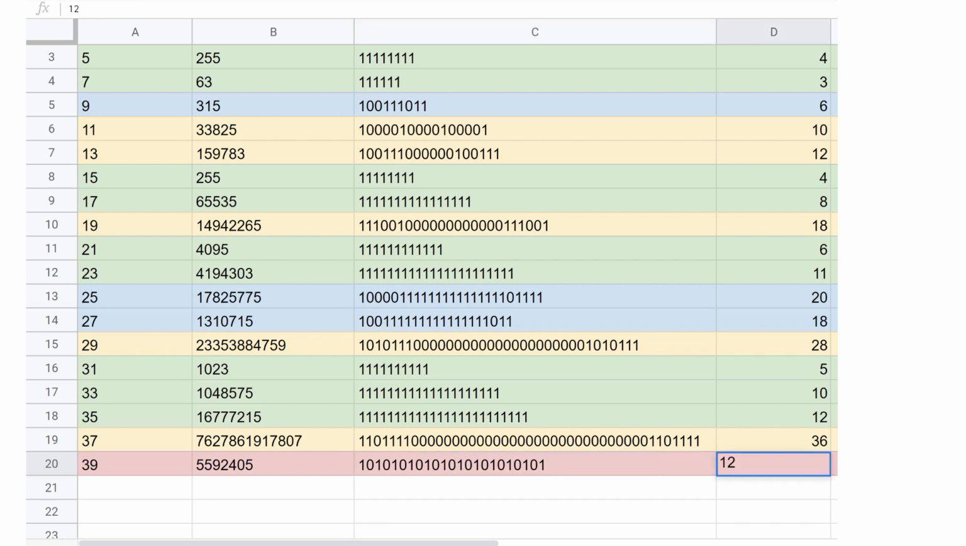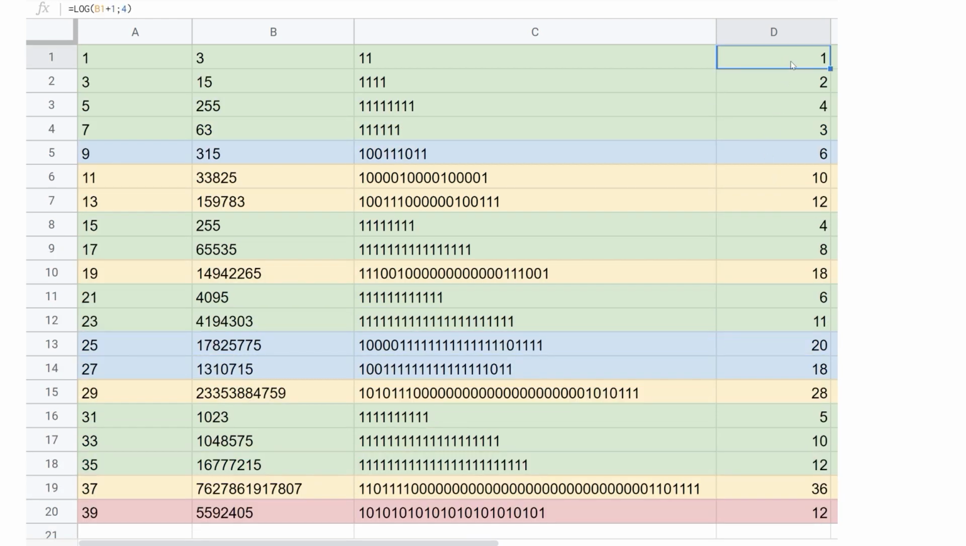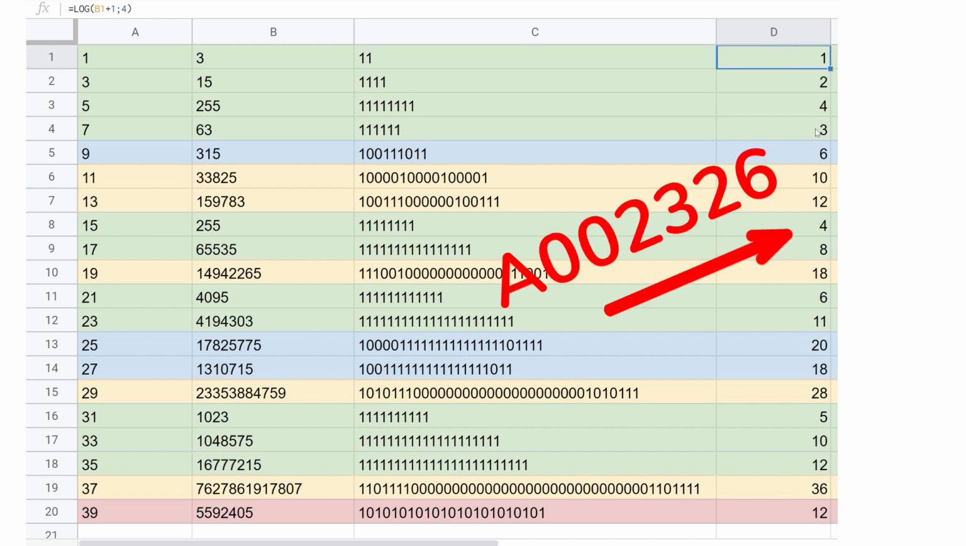So at first we got rid of every even number, and then we applied some rules that might seem very arbitrary, and we suddenly get this sequence, which is here.